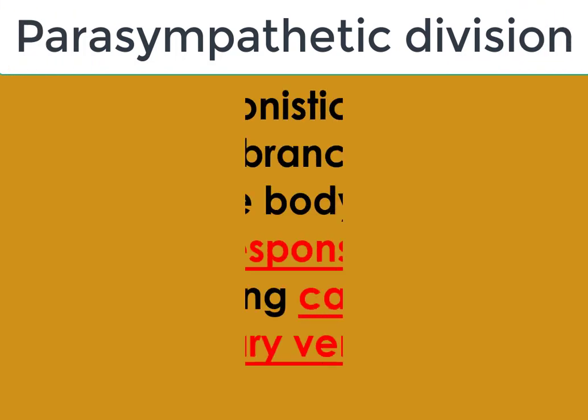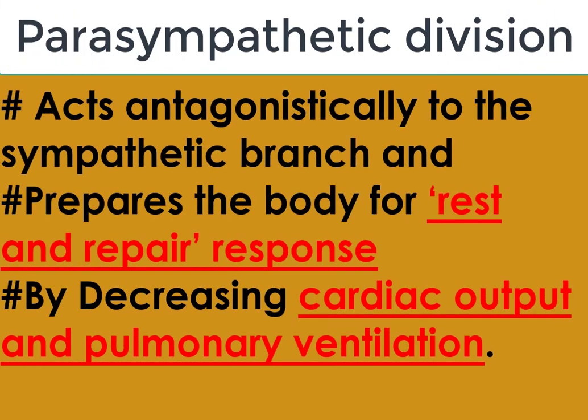The third division is the parasympathetic division, which acts antagonistically to the sympathetic division and prepares the body for rest and repair responses when the harmful stimulus is gone, by decreasing cardiac output and pulmonary ventilation.